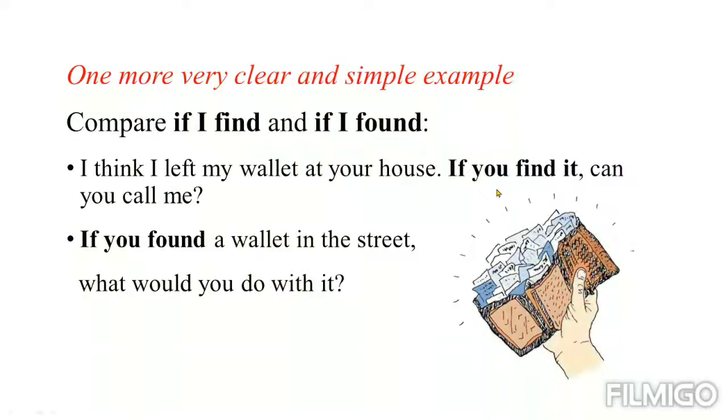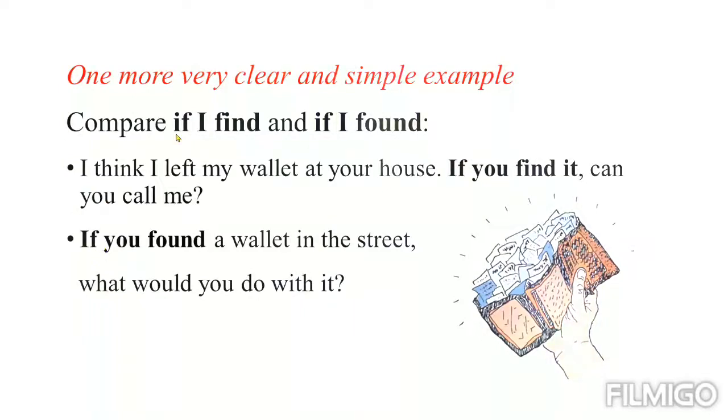If you find it, so you're expecting this action, because your friend can find it. Can you call me? I have used can, or you can say, will you call me? It's the same. That is the first sentence, comma, the second sentence, event 1, event 2, cause, effect.